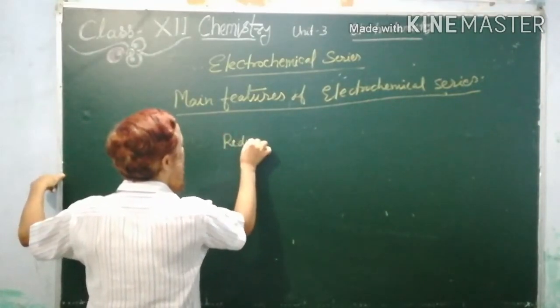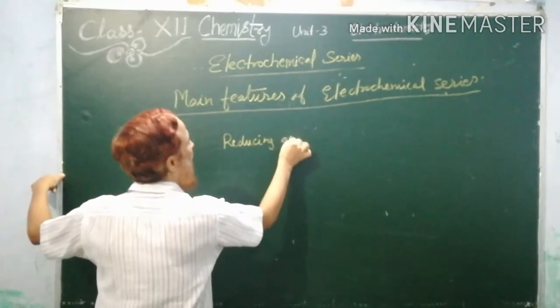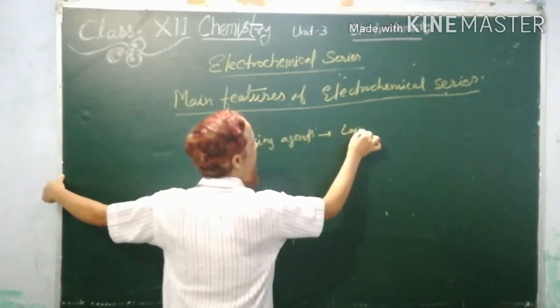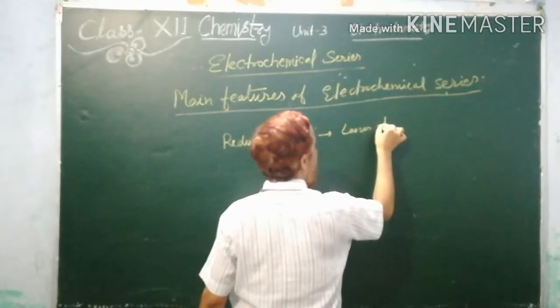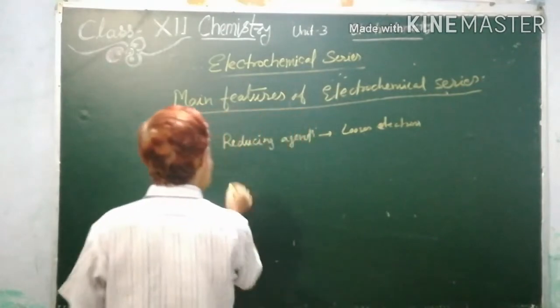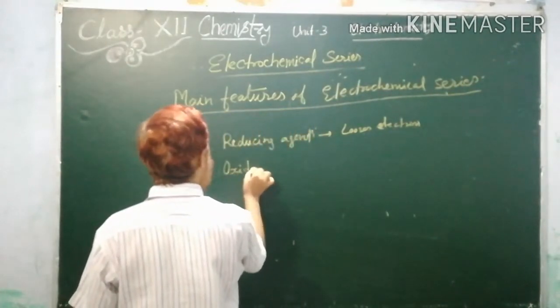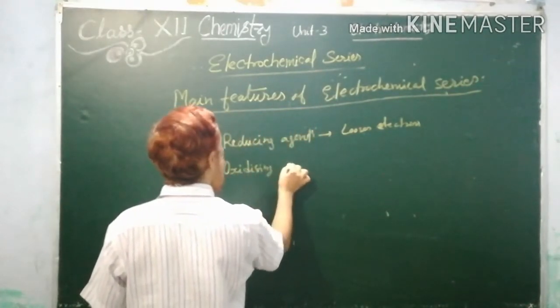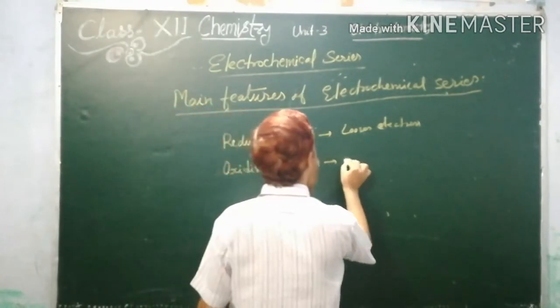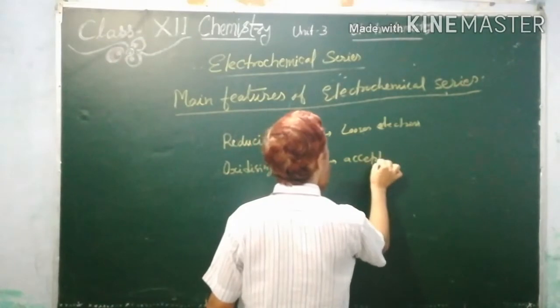Reducing agents lose electrons and oxidizing agents accept electrons.